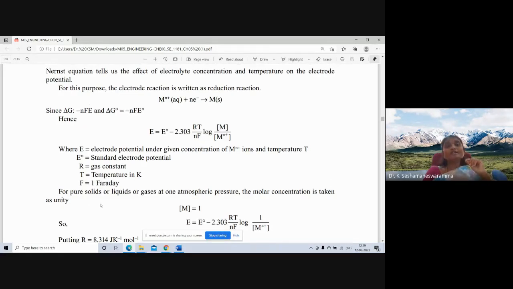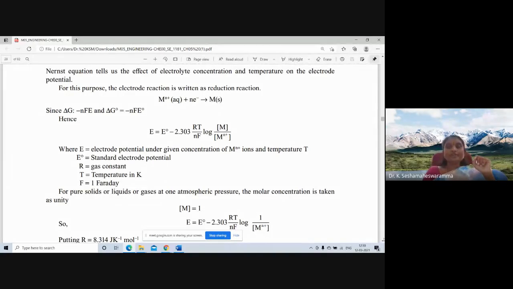For pure solids or liquids or gases at 1 atmospheric pressure, the molar concentration is taken as unity, because in the pure state, molar concentration is equal to 1. So hence the concentration of M is equal to 1.